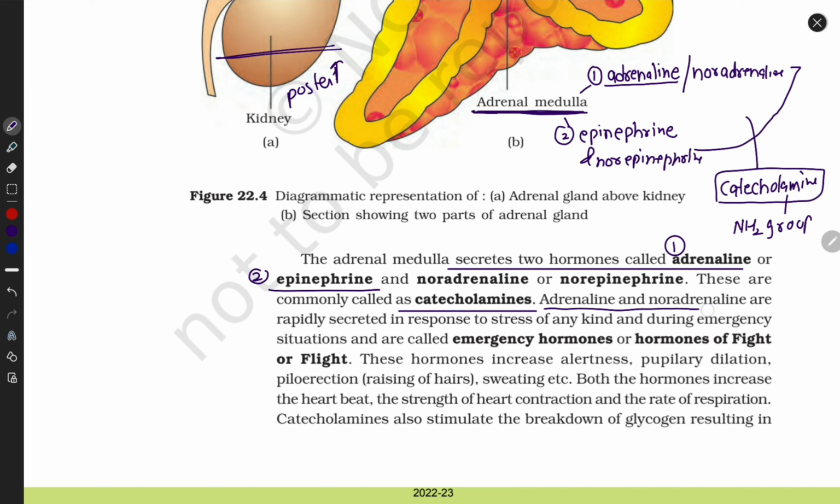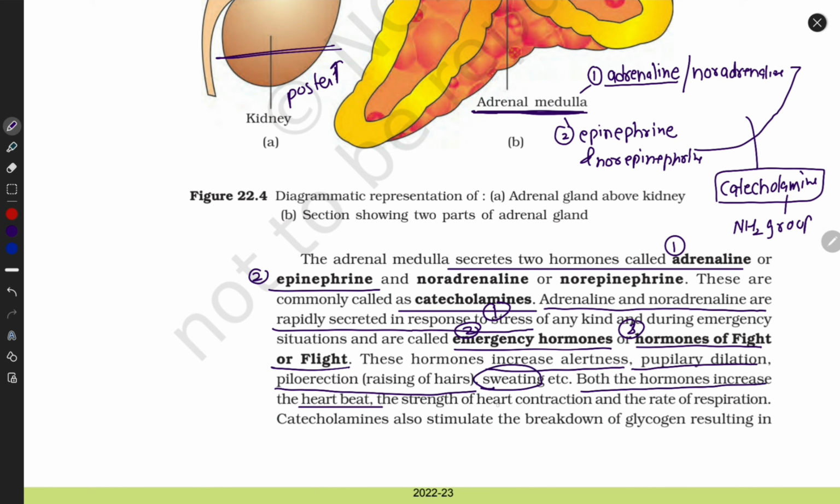These hormones, adrenaline and noradrenaline, are rapidly secreted in response to stress. First, in stress. Second, in emergency conditions. Third, they are hormones of fight or flight. What do they do? They increase alertness, pupil dilation, raising of hairs, goosebumps, and sweating. Both hormones increase heart rate, heart contraction, and respiration rate. Clear, guys? Very clear.